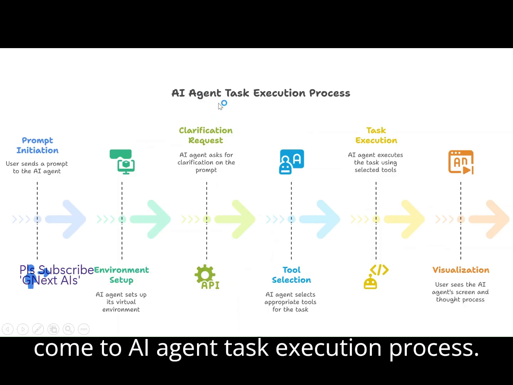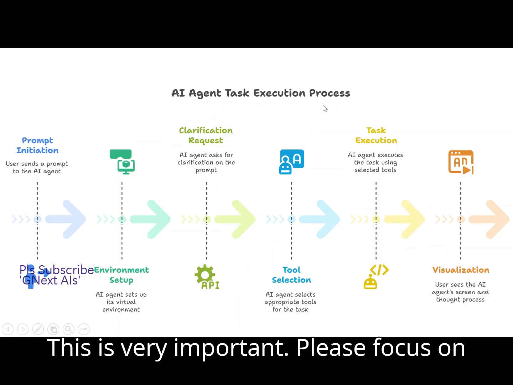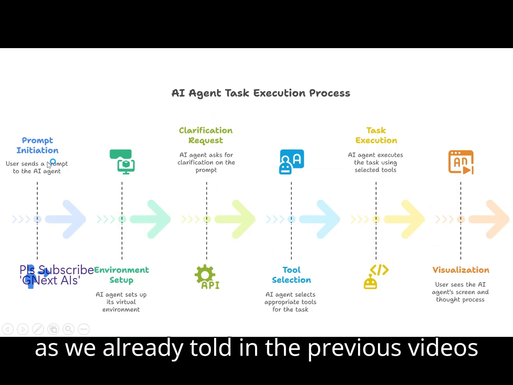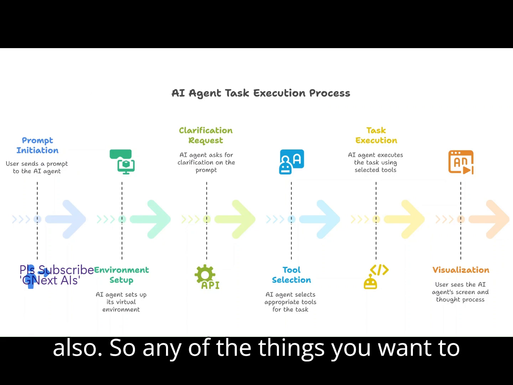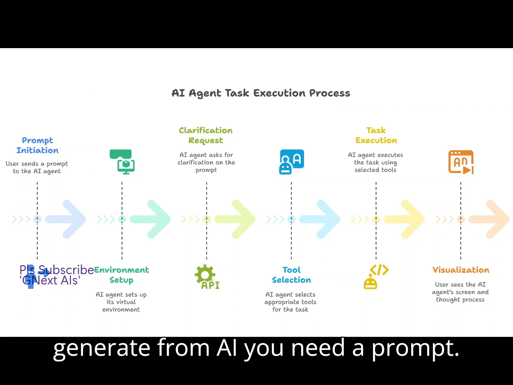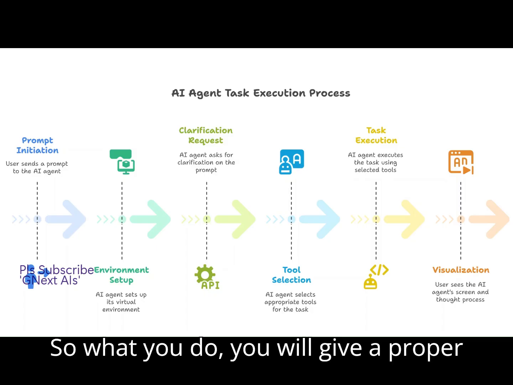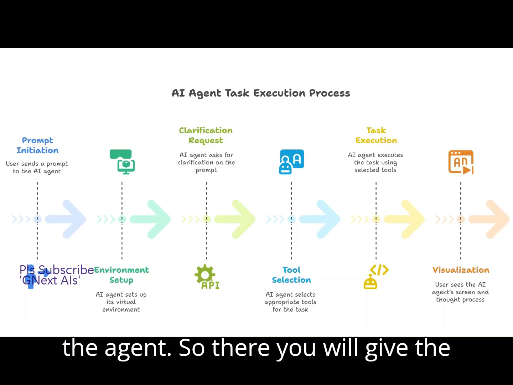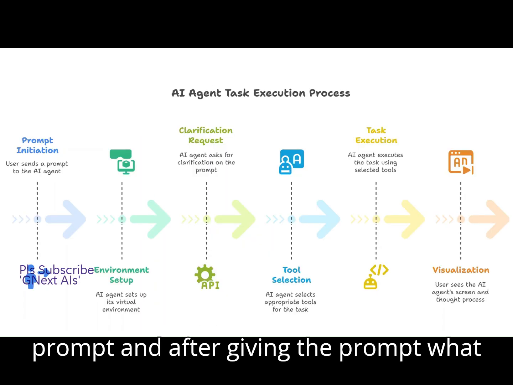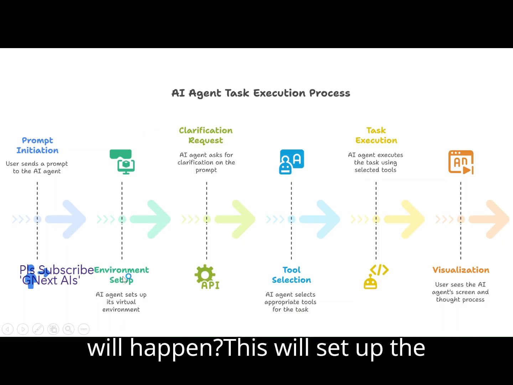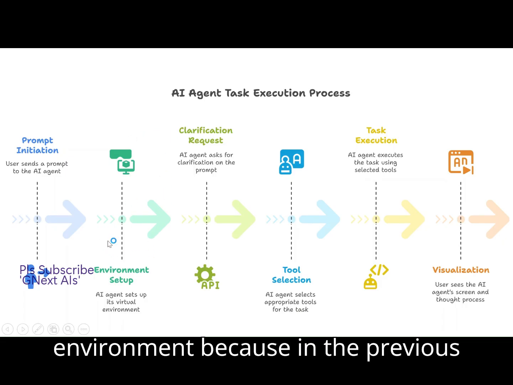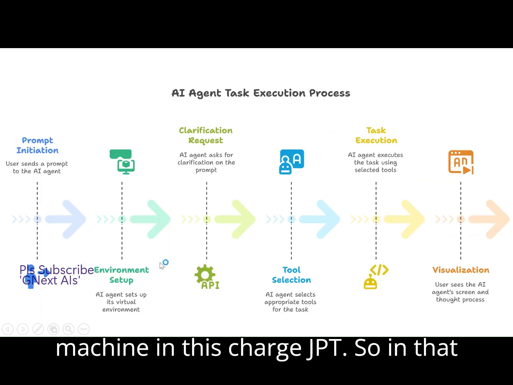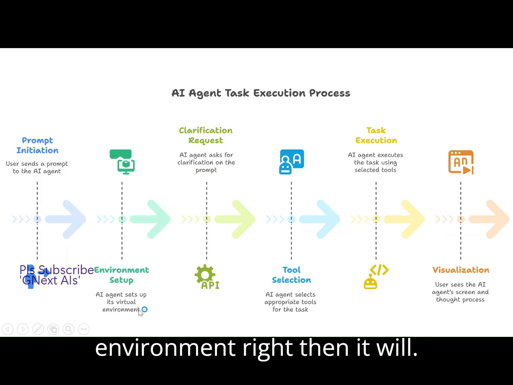Now we will come to the AI agent task execution process. This is very important, please focus on this. As we already told in the previous videos also, anything you want to generate from AI, you need a prompt. So you will give a proper prompt, also in the agent. After giving the prompt, this will set up the environment. Because in the previous videos, if you see, we have a virtual machine in this ChatGPT. In that virtual machine, it will set up its environment, right?